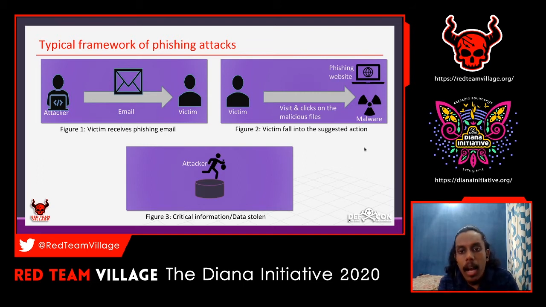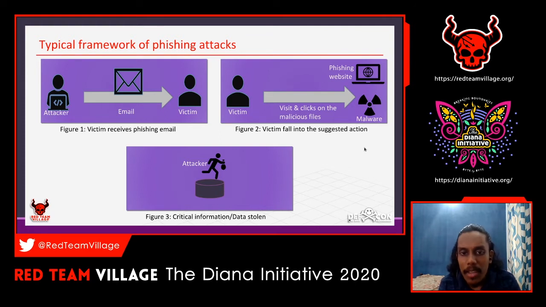The victim clicks on the phishing website, and once he browses it, it asks him to download a file. It contains some malware and gets automatically downloaded, and out of curiosity the user clicks on it.